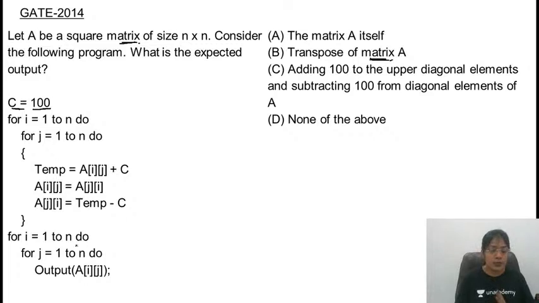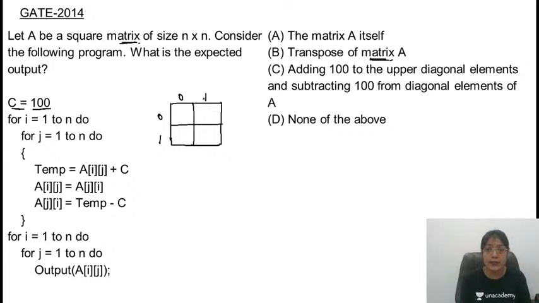Consider some array and just try to execute the code. कोई भी array ले लो. Let's consider a small square matrix of size, let's assume, 2 cross 2. 0th row, 0th column. First, getting different answers B, C, A. Transpose of matrix, adding 100 to upper diagonal elements and subtracting 100. Okay. Till now I got 3 responses and all are supporting different options.